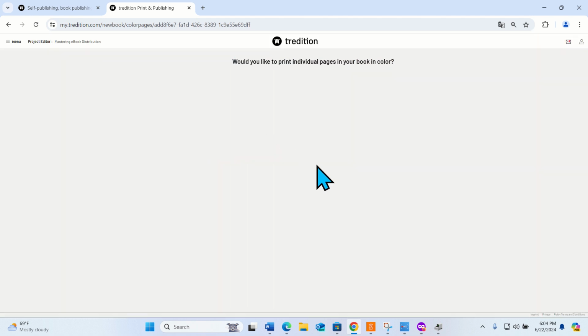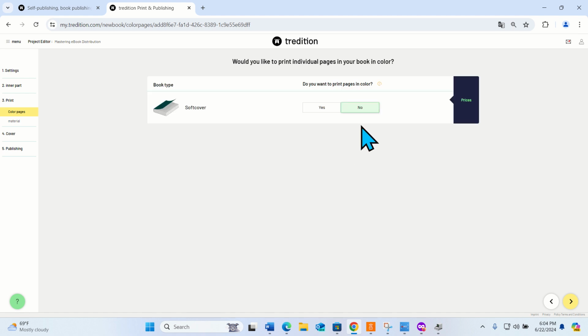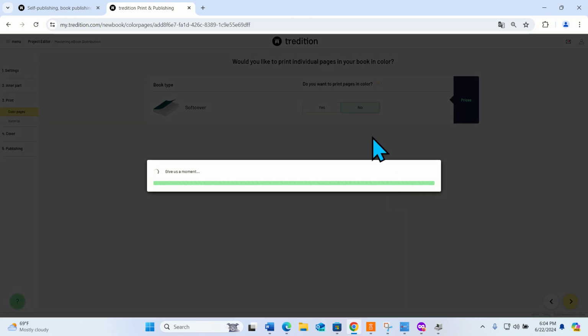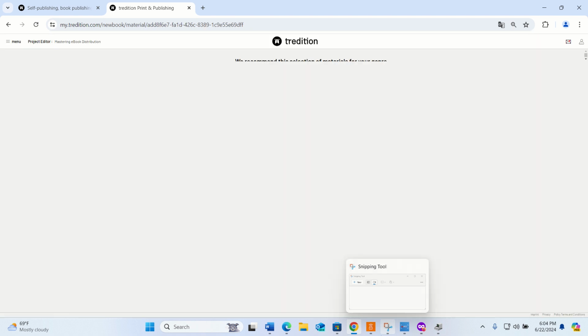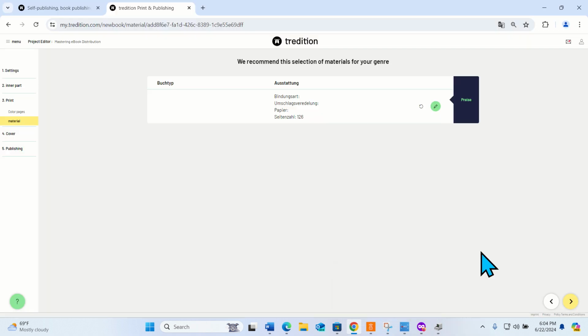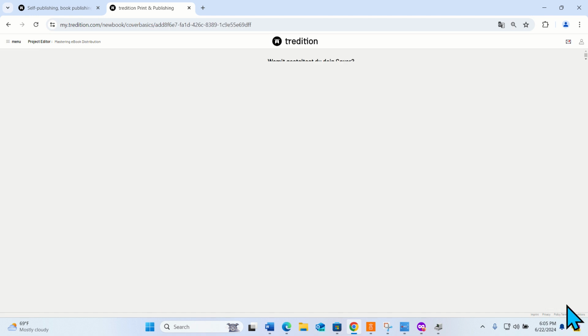For the ebook, they will not give you a review. Print book: no, I do not want my book to be in color. I want it to be in black, so I said no. This is a selection of material for my book: 90 gram text cream, 126 perfect bound, frosted. Maybe you can change it from here, but I'm happy with that.